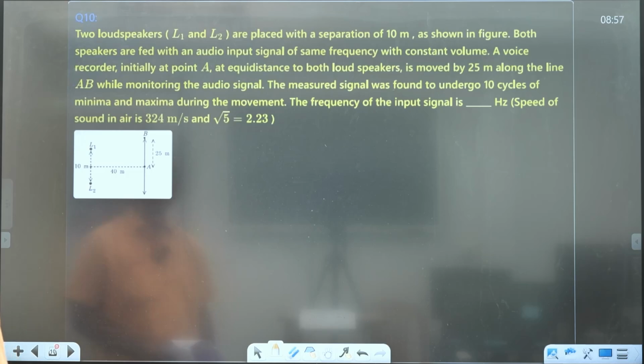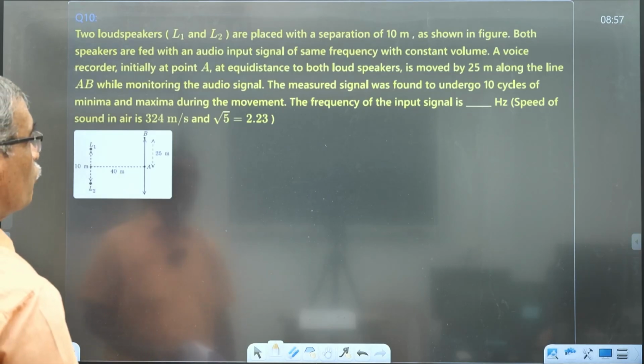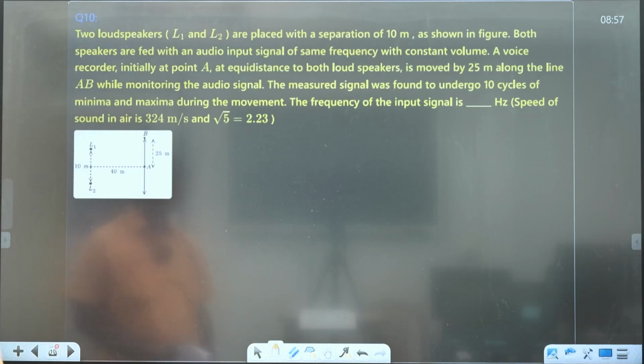The measured signal was found to undergo 10 cycles of minima and maxima during the movement. Then the frequency of the input signal is how many hertz? Now it is similar to an interference experiment.